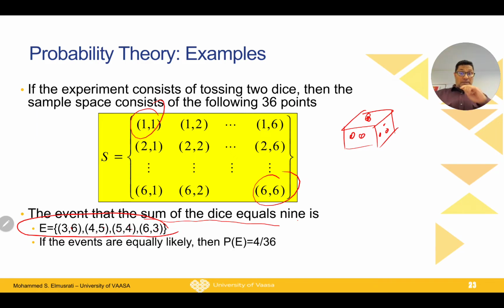If all outcomes are equally likely and we have 36 outcomes, then the probability of each of them will be 1 over 36. And because they are mutually exclusive, disjoint events, meaning no two events could happen in the same outcome, the probability will be 4 divided by 36. So it is very easy to find.